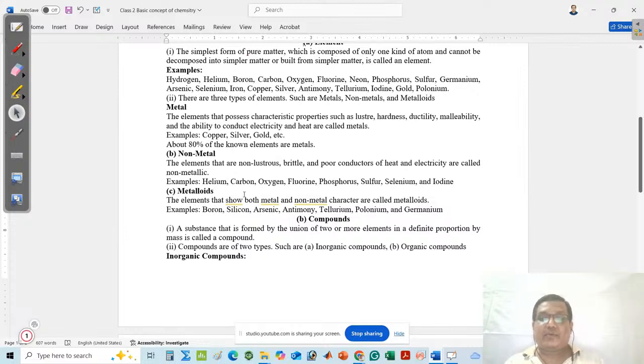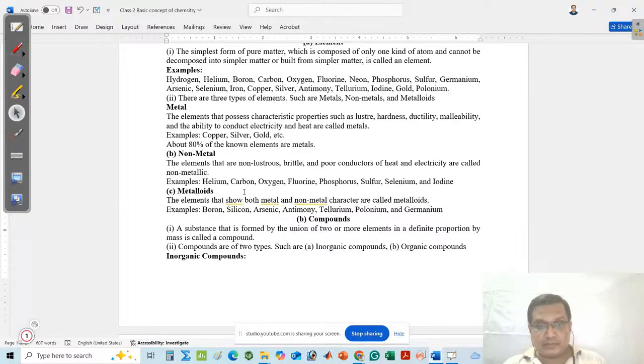Take the example of carbon. If someone rubs carbon on a table, can you say that there is an increase in the brightness of the carbon? Is there shining in the carbon? No, carbon cannot shine by rubbing. That means carbon must have the non-luster property.